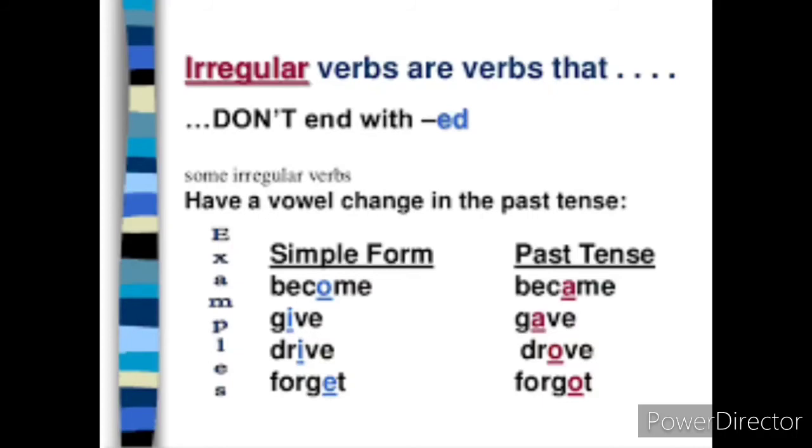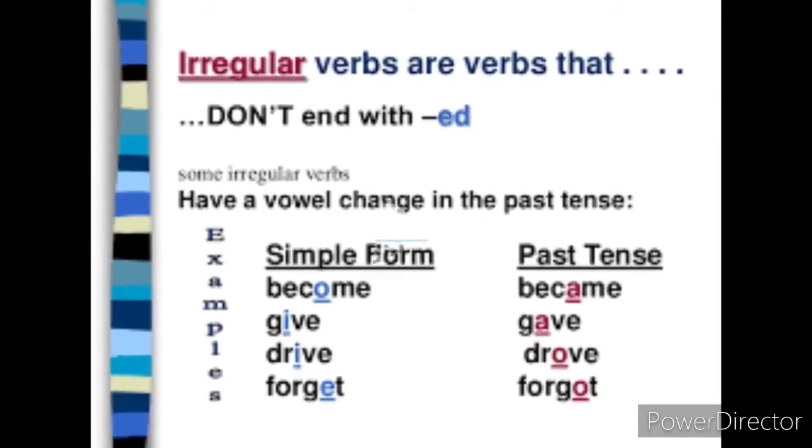Then look at the next one. Simple form is give and the past tense form is gave. It is differing in the vowel. So have a vowel change in the past tense. The next one, drive, drove, forget, forgot. So these are the examples for irregular verbs, children, in simple past tense.